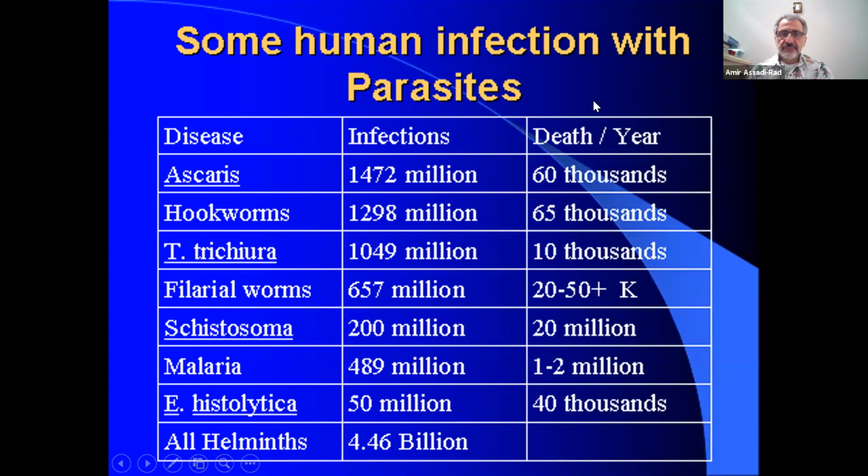Ascaris, about millions of people are infected with these. Anyhow, deaths are occurring here. I'm not sure how finalized this is, but we studied all of these organisms. We know about them all. And malaria, I've heard in one place 6 million, but this book says 1 to 2 million, which I got it from.